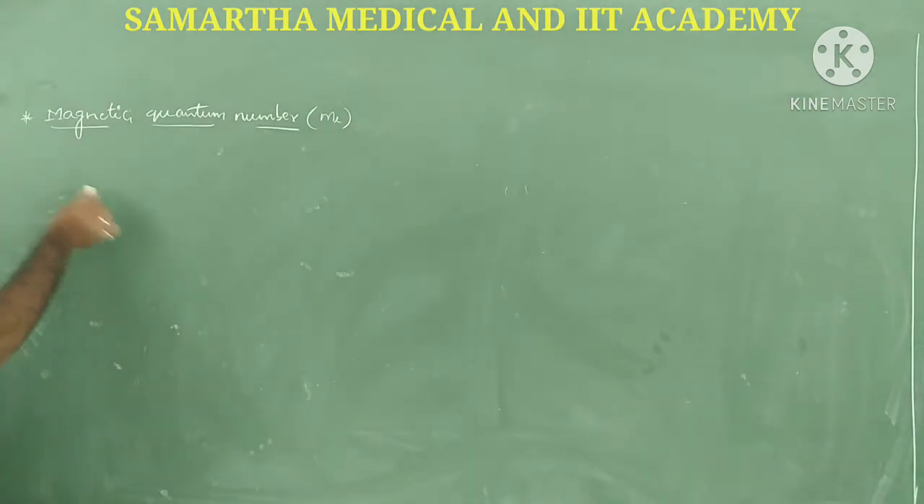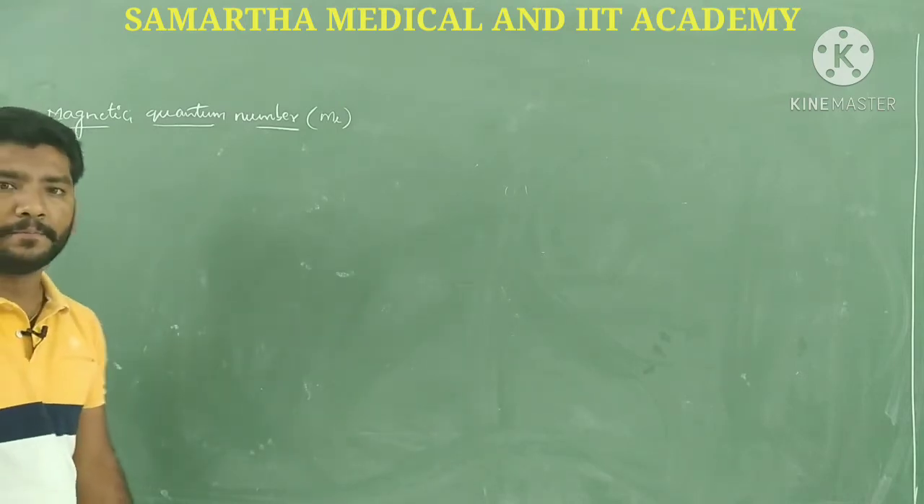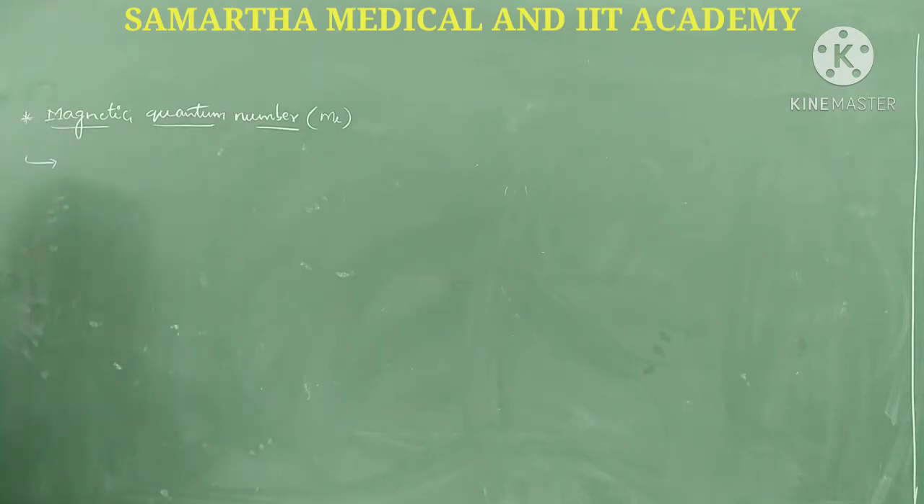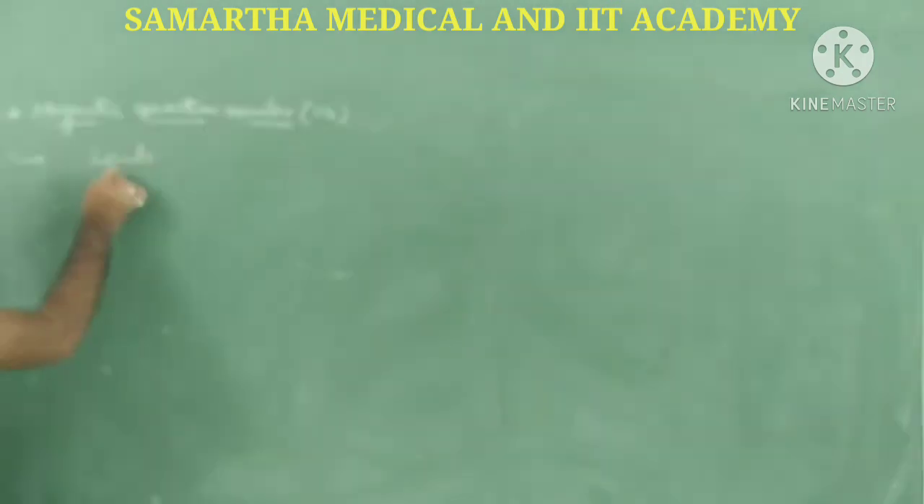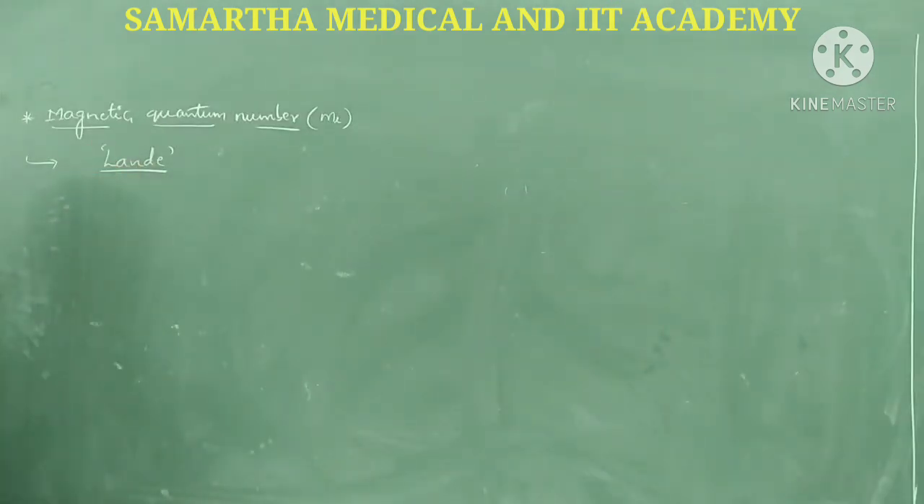The magnetic quantum number was first proposed by the scientist Landé. Who proposed the magnetic quantum number? Landé. He was the scientist who proposed it.